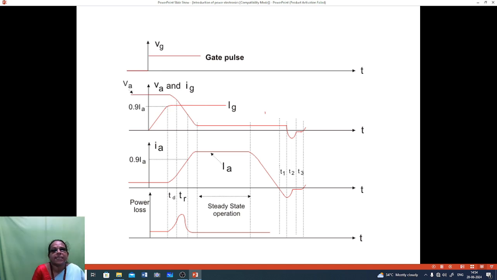Between that, steady state operation will be there, then it will be decreasing, and on the negative side it will go in, then it will go to the upper side.